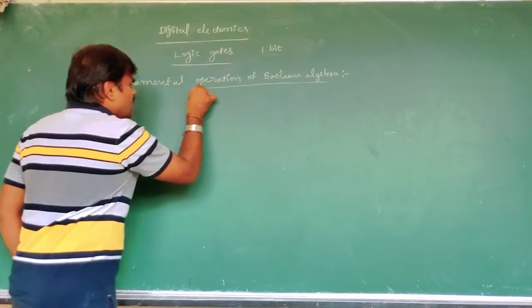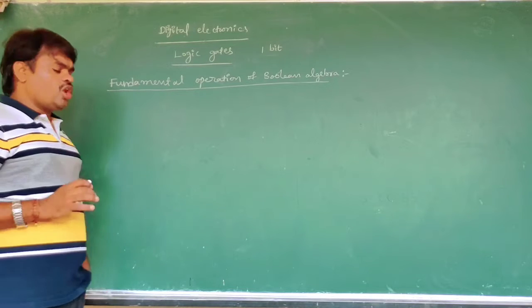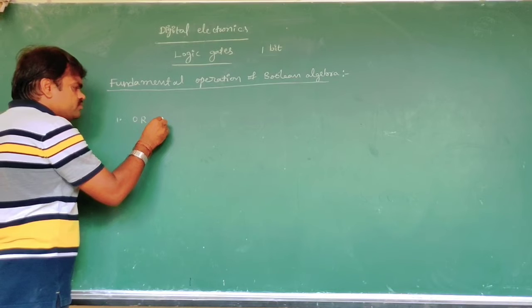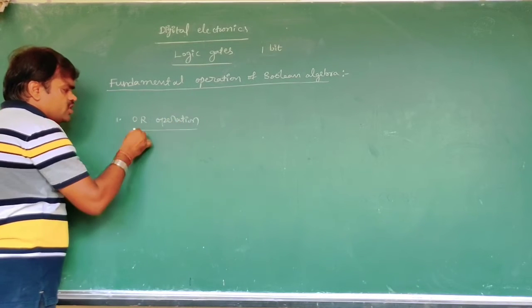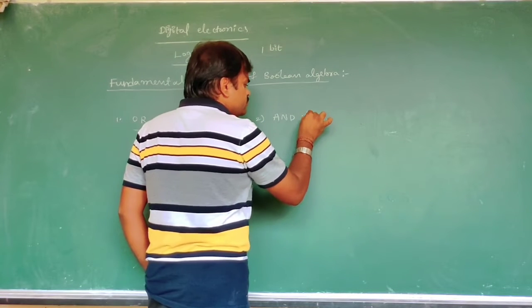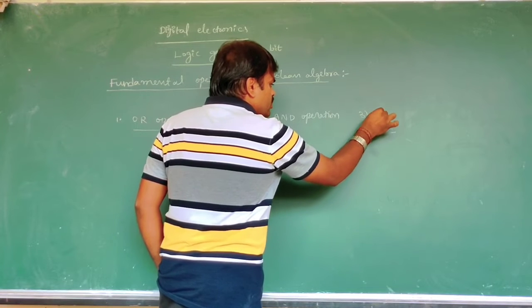In Boolean algebra, there are three fundamental operations. One is the OR operation, another is the AND operation, and the third is the NOT operation.